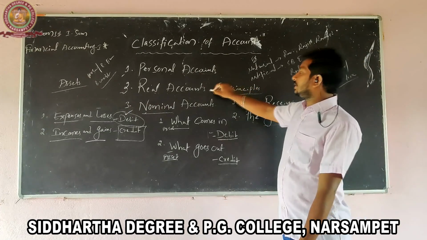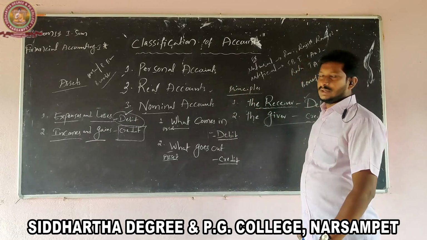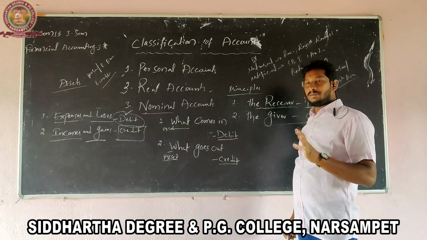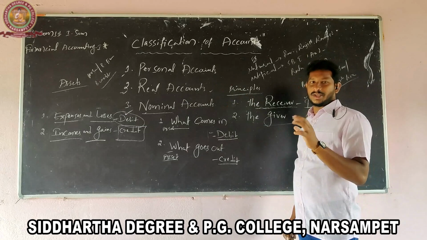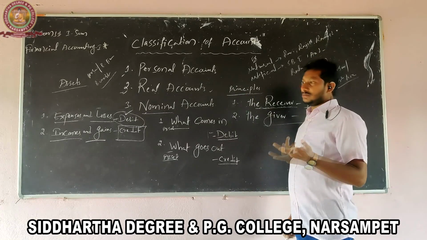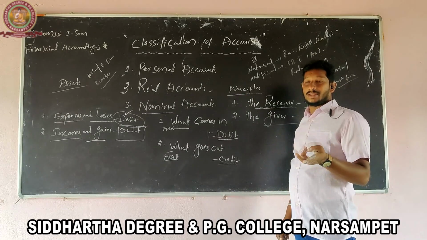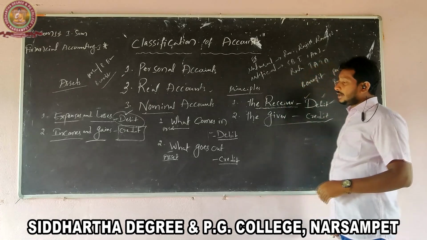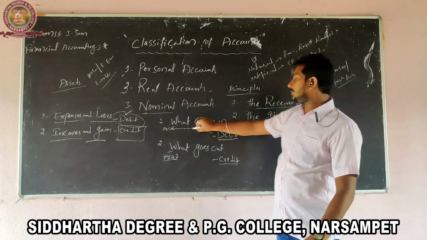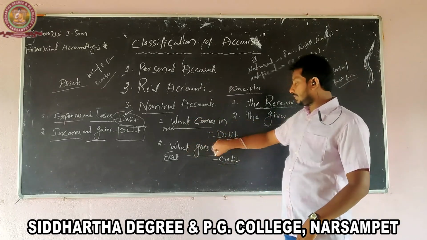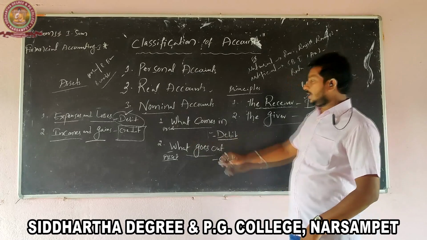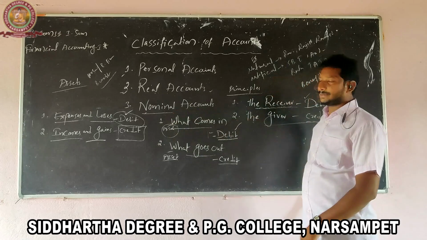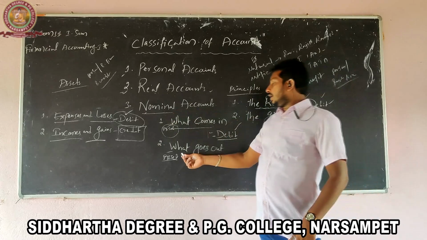And second, real accounts. Real accounts relate to assets and properties of a business organization. Assets are two types: tangible assets and intangible assets. The real account principle: what comes in, debit, and what goes out, credit. The asset comes into the business, so the asset account is debited.